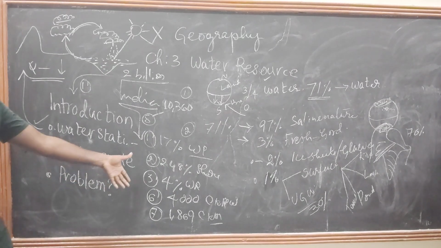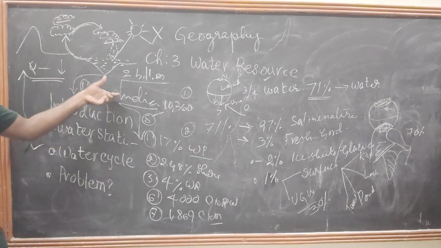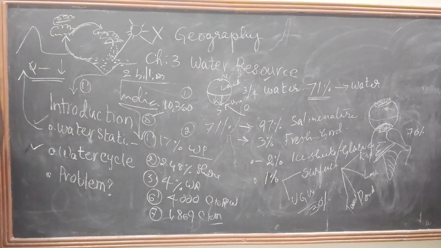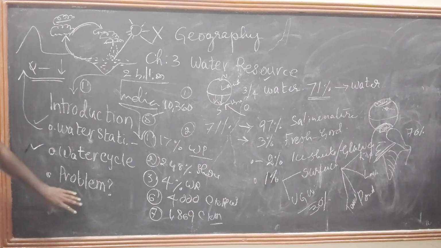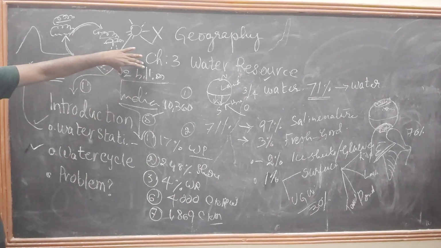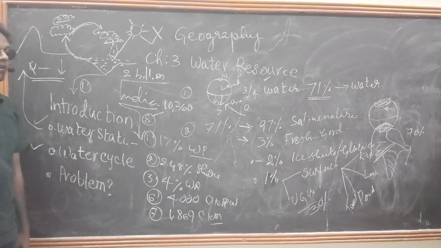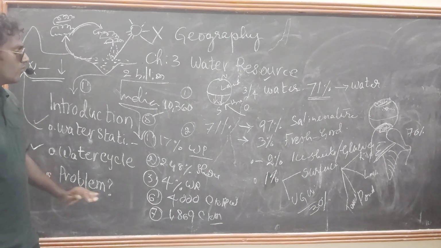We have this much of sources in the world as well as India, so why are we going to face this kind of problem? Scarcity is the problem. 2 billion people are going to face it in 2025, which is not far away, just 1 year.